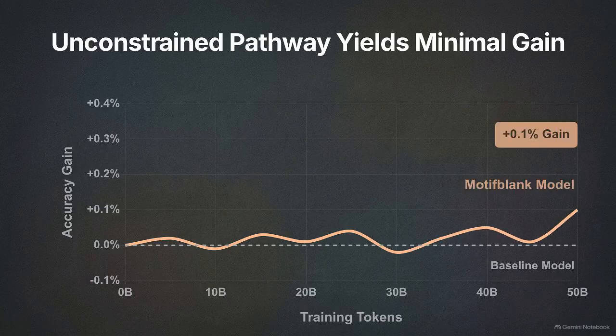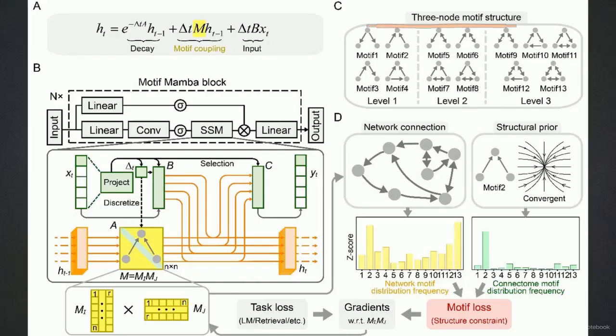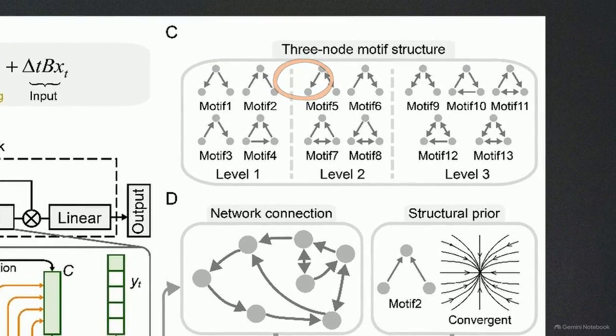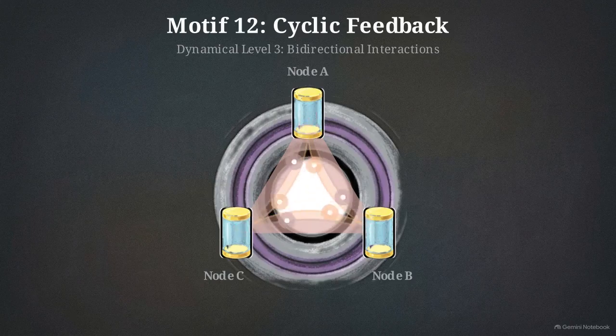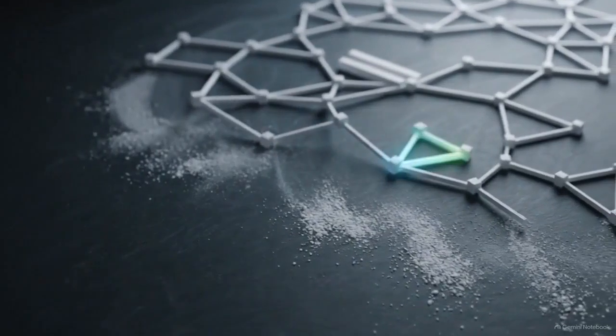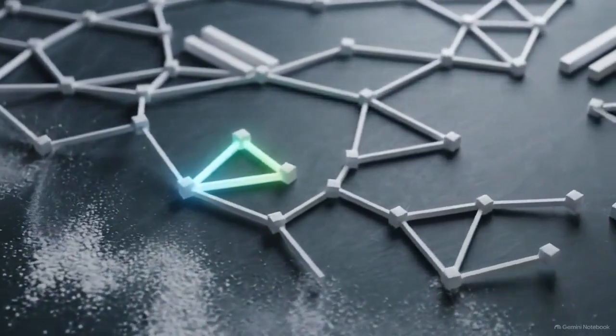This image outlines the specific biological priors used to solve the organization problem. Panel C displays different three-node motifs. Motif 2, for example, represents a stable convergent structure where two nodes point to a single target. Others, like Motif 12, incorporate complex cyclic feedback loops. Applying these motifs to a neural network presents a mechanical issue.